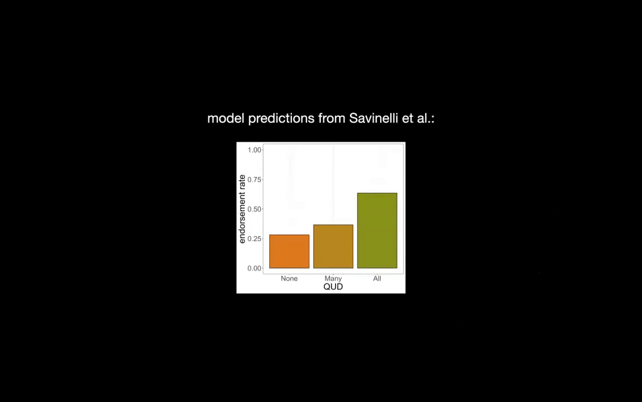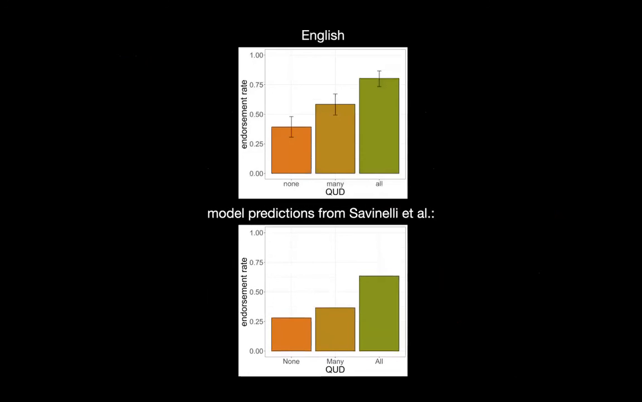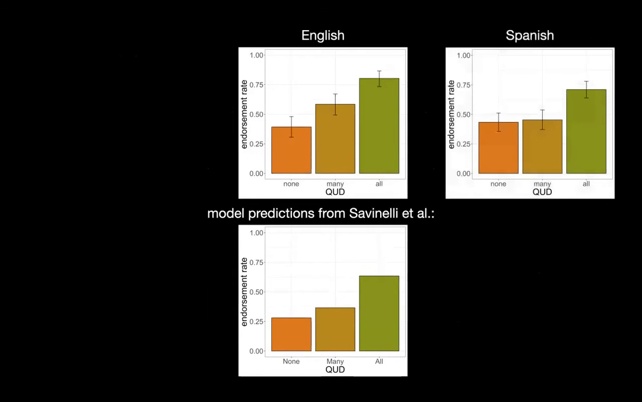Before presenting our experimental results, let's recall what Savinelli et al.'s model predictions look like. The model predicts the highest endorsement rate with the all QUD and the lowest endorsement rate with the none QUD. Now, here are the experimental results for English, which confirm the model predictions. The predictions are partially confirmed in Spanish. Comparing Spanish results to English results, we found a similar QUD effect for the all QUD, which has the highest endorsement rate, but we didn't see the effect of the none QUD manipulation in Spanish.